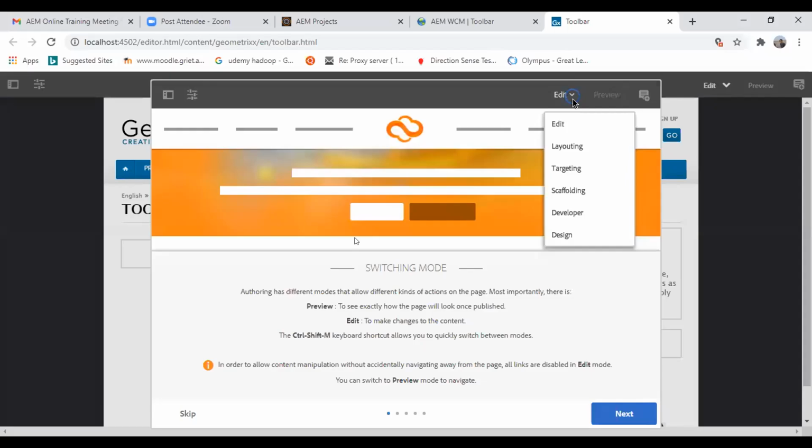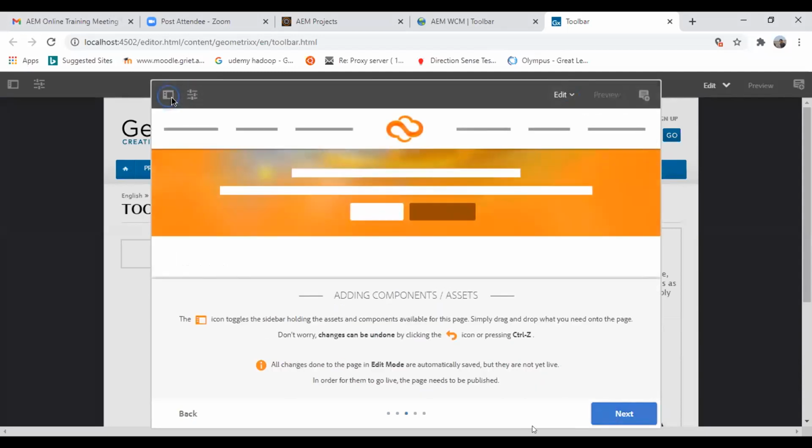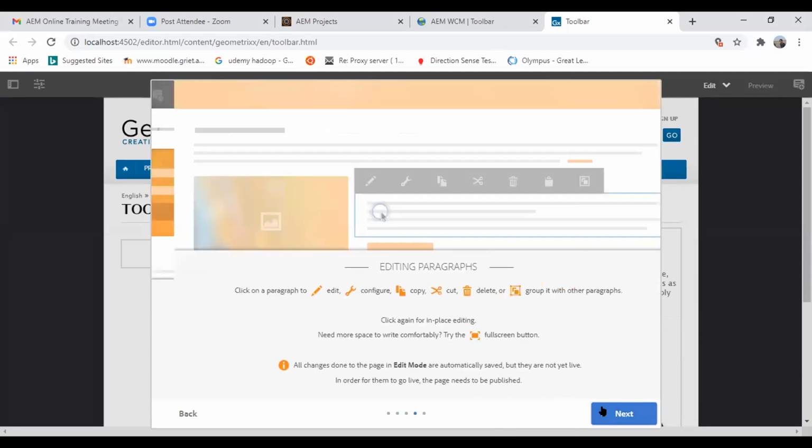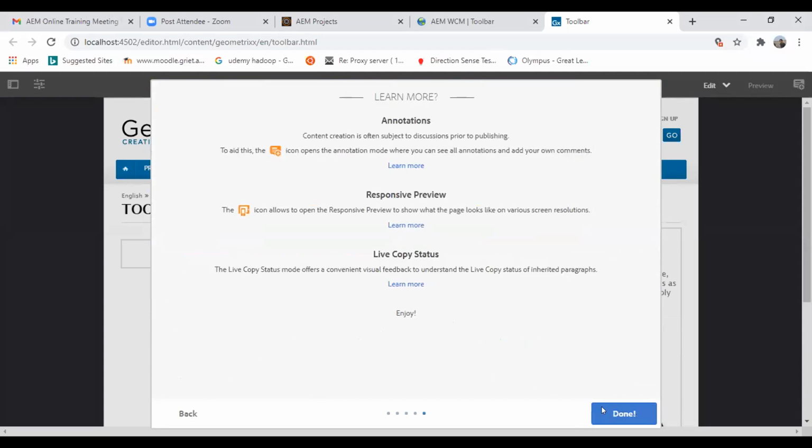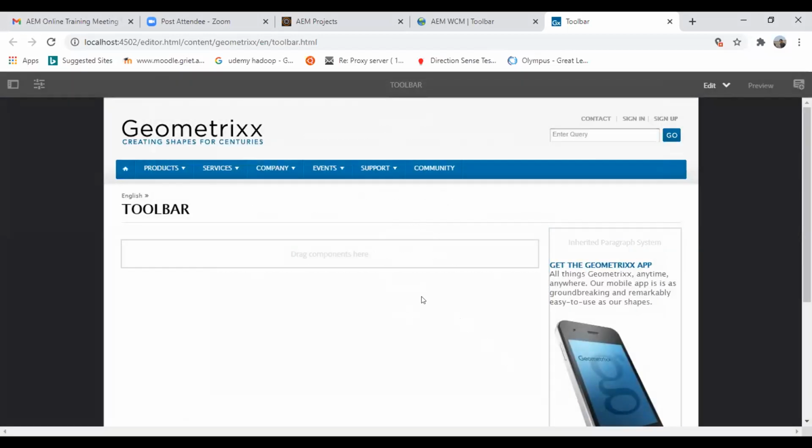Actually, I have Java, JDK and Eclipse already. Only one thing, this one I do not have. That is there in your email. If you have given me your email ID, you should have that software in your email. Installation is nothing. You just have to download the file and then just double click on the jar file. It will get started.